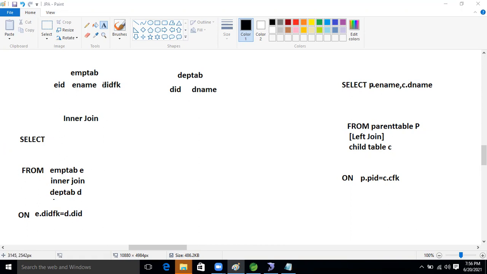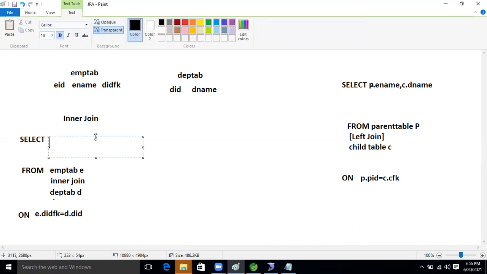Now the concept is I want to select the data from these two tables. I want to select E name from the employee table and D name from the department table. So what do we write in the select area? E name belongs to which table?